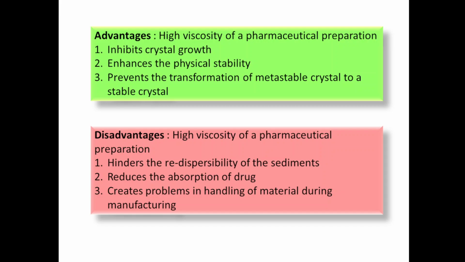The nucleus of the stable crystal will form in the metastable crystal and act as a seed, which causes transformation into the stable crystal. In this way stable crystals are formed. If the crystals are formed, then there will be improper dosing, lower absorption and lower bioavailability.